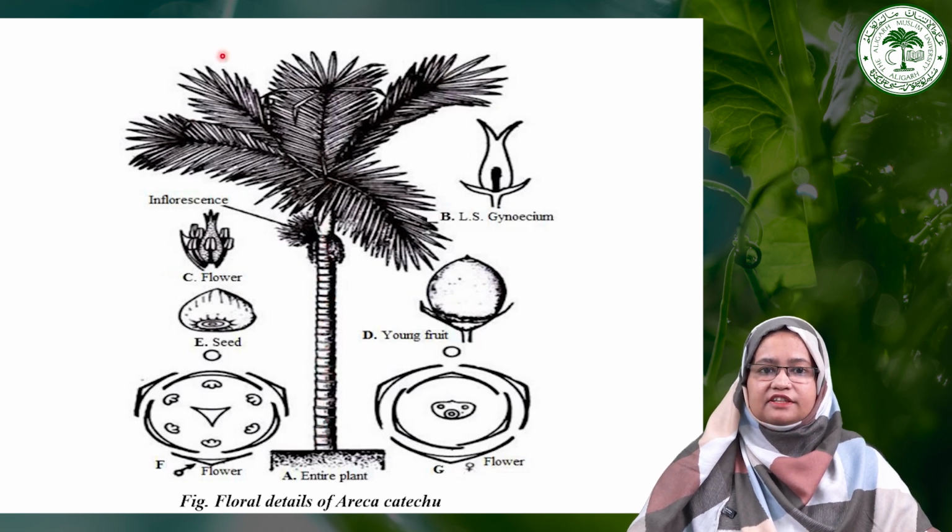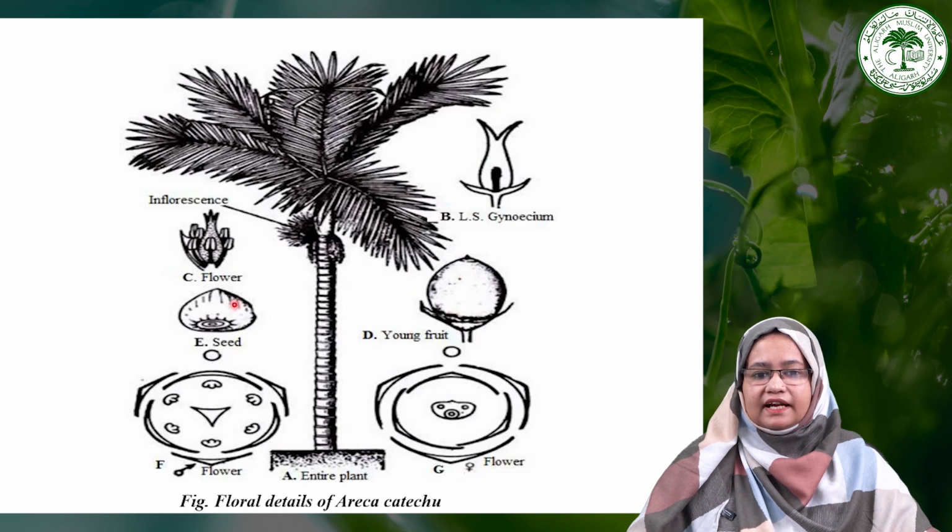As you can see in this image, the leaves are present at the top, and this is the crown shaft. And here you can see this is the gynoecium, this is the flower, and here it is showing the inflorescence, and this is a male flower, and this is the gynoecium of the female flower. This one is the young fruit, and this one is the seed. And here this is the floral diagram of the male flower.